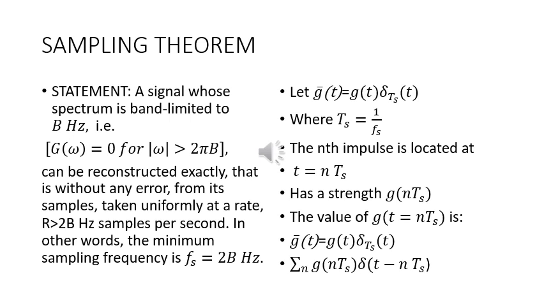Now let g bar(t) equal g(t) delta Ts(t) represent the sampled signal. Ts is 1 upon Fs. The nth impulse is located at t equal to nTs and it has a strength g(nTs). The value at t equal to nTs is g bar(t) equal to g(t) delta Ts(t). And this simply is summation over n of g(nTs) delta (t minus nTs).